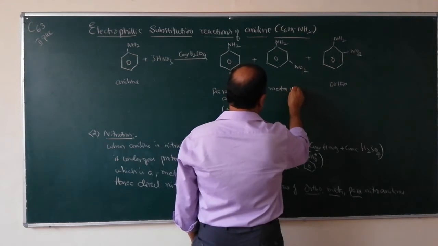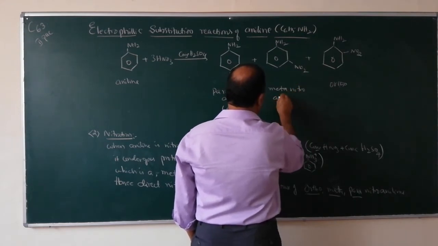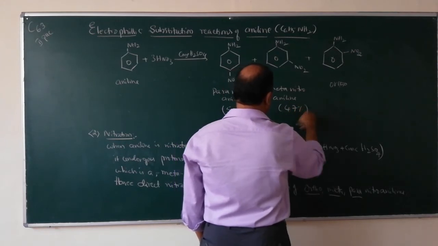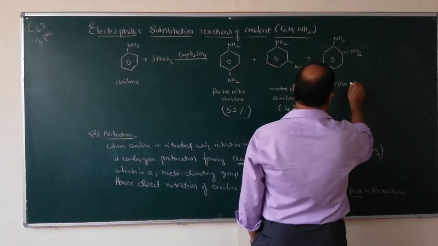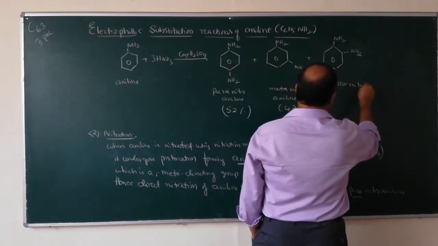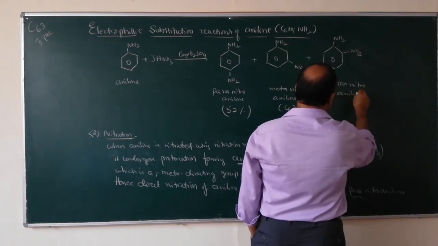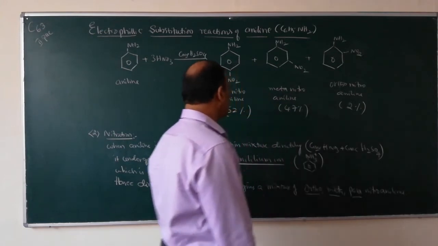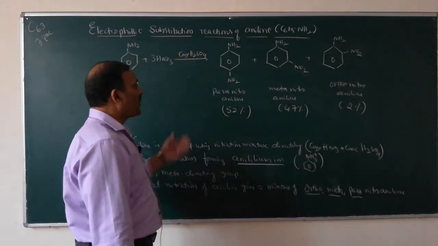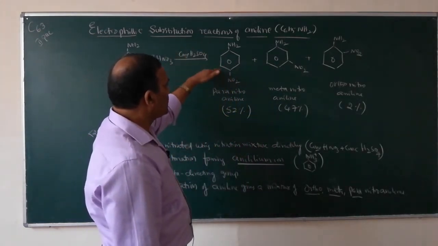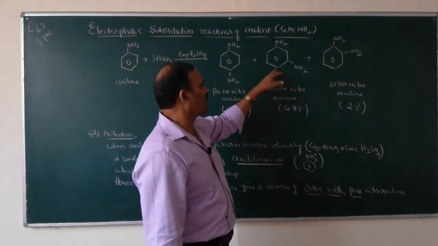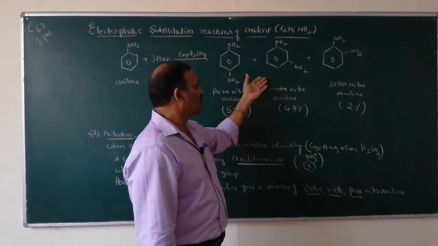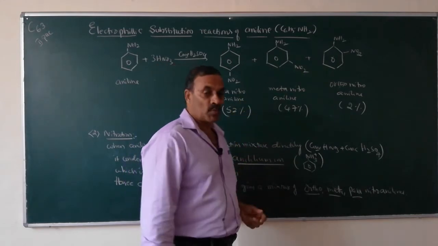Meta nitroaniline is 47%, and ortho nitroaniline is 2%. So which is the major product here? Para-nitroaniline is the major product, and almost at the same rate meta-nitroanilines are also obtained.